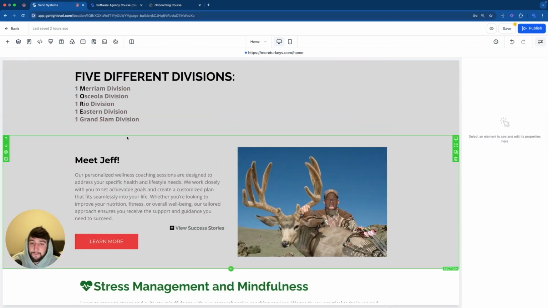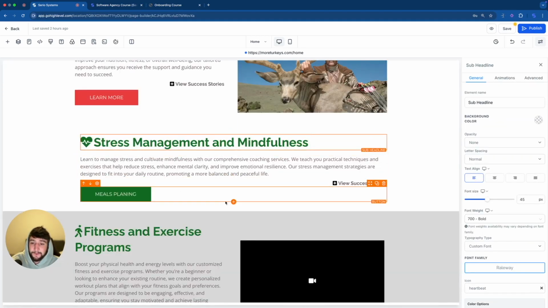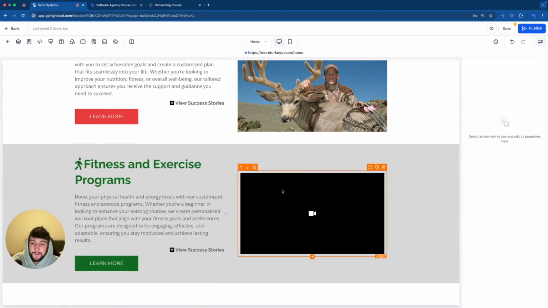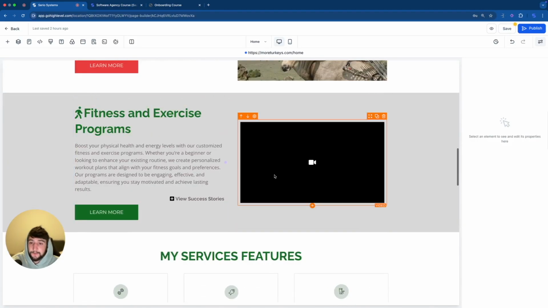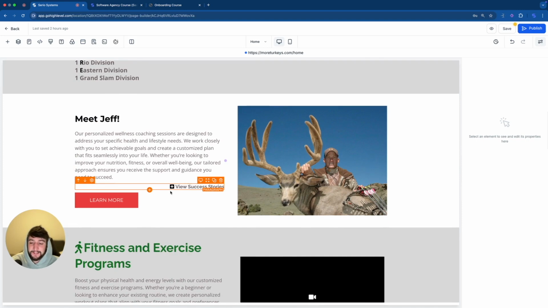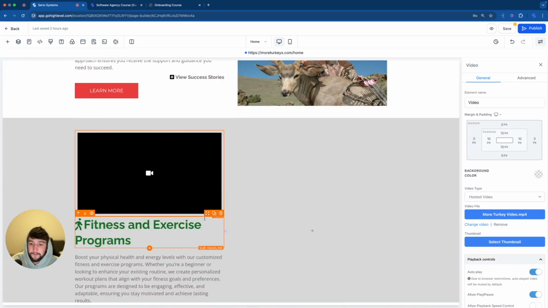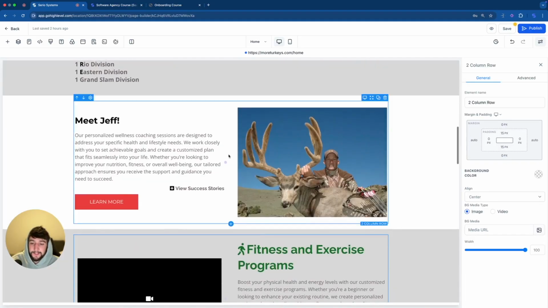Obviously, I don't like the background matching this. So I'm going to click on the section and I'm going to change the background. Perfect. I'm going to get rid of this section entirely. And there we go. Then I can add something else over here, or I can switch these sides so it looks like this section, but reversed. I just think that has a nicer feel to it. Let's see what it looks like. I'm going to switch all these manually over here and then this one over here. And there you go. I think that does look a lot better.